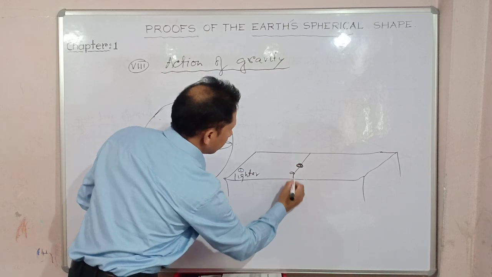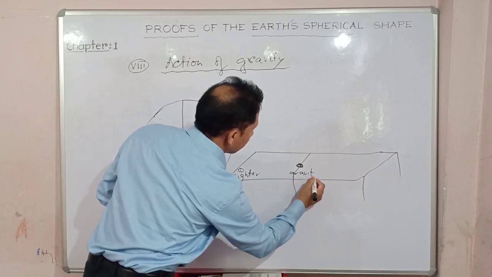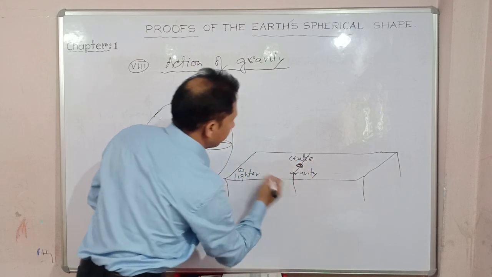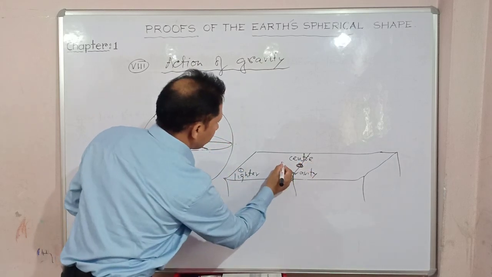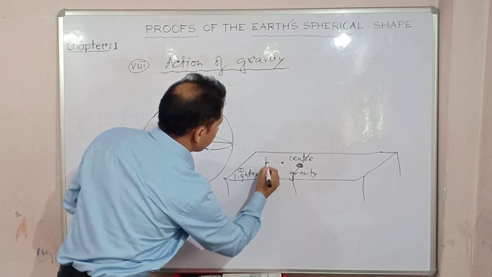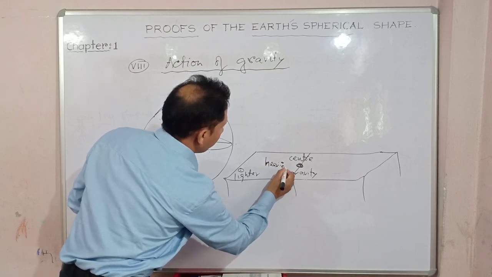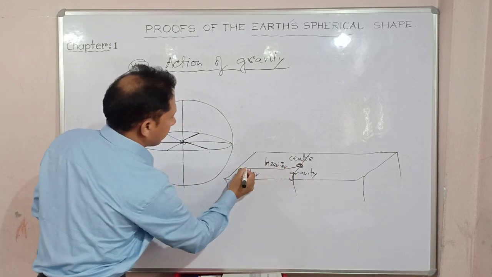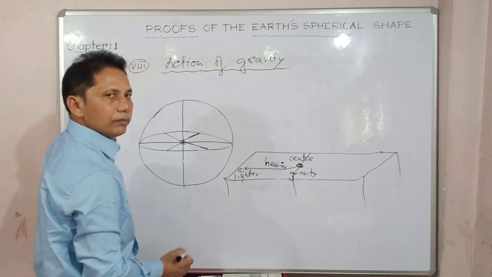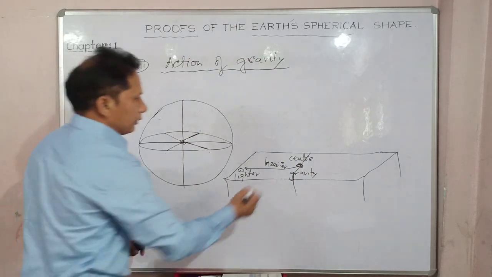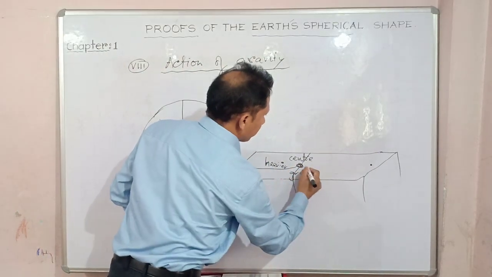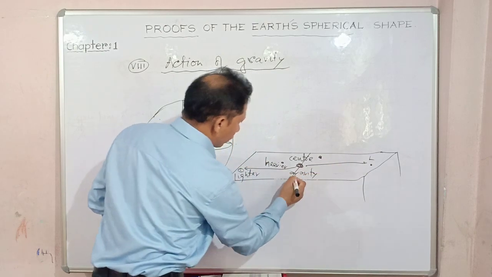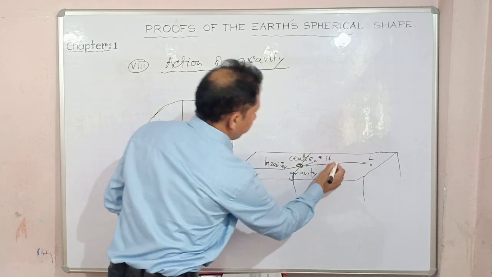Substance close to the gravity, okay, center of gravity. Suppose it is the center of gravity. Got my point? So if it is close to the gravity, it will be heavier. Any substance placed out here is heavier; any substance placed far from the center of gravity is lighter. Right? So that's why, as I have said, a substance far away will be lighter, and a substance close to the center of gravity will be heavier.